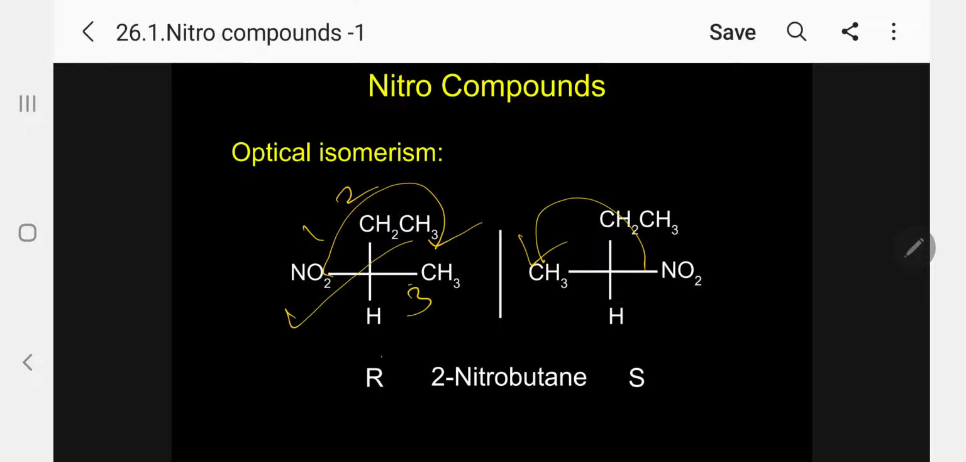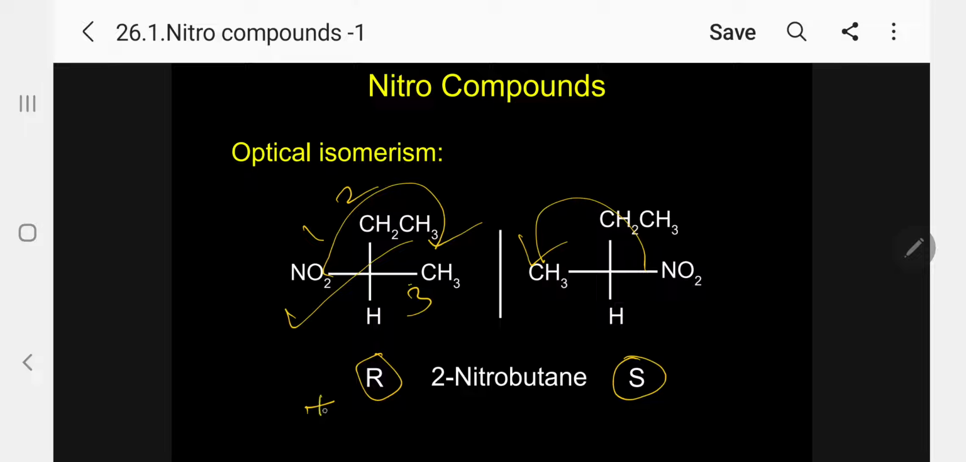2-nitrobutane. So R-2-nitrobutane, S-2-nitrobutane. I told you already regarding the optical isomerism. Optical means optical activity. But R and S will not give optical activity. It is the structural isomers predicted by Cahn-Ingold and Prelog. But what do you have to assume?